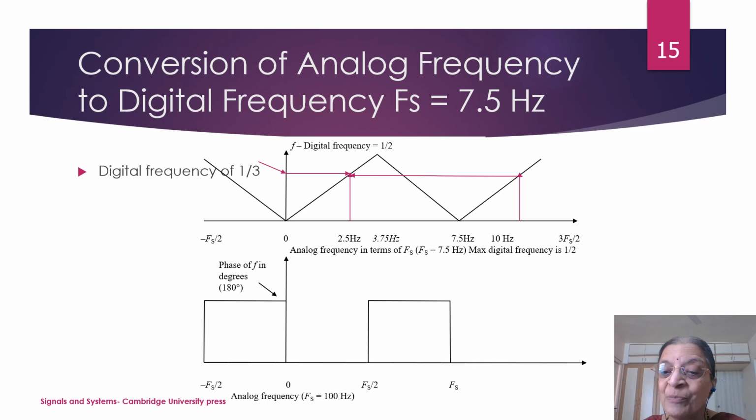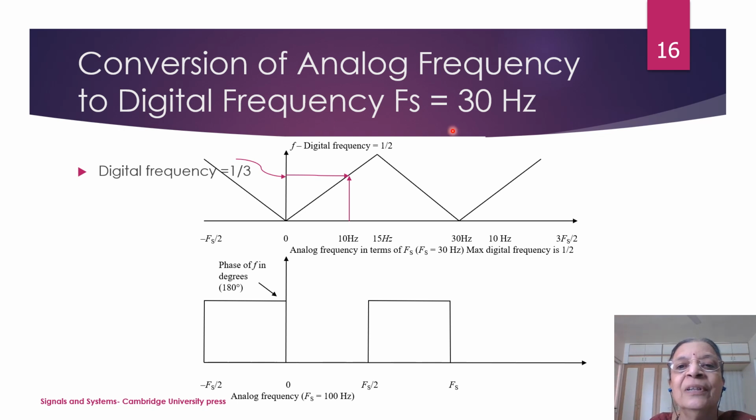That means the transmitter must be telling the receiver that I am sampling at 7.5 Hz, right? Or I am sampling at 30 Hz. So this sampling frequency must be known at the receiver end. Then only, after the digital frequency is received, the receiver can extract the analog frequency, provided the sampling frequency is known to it.